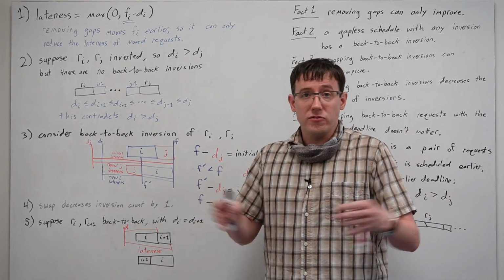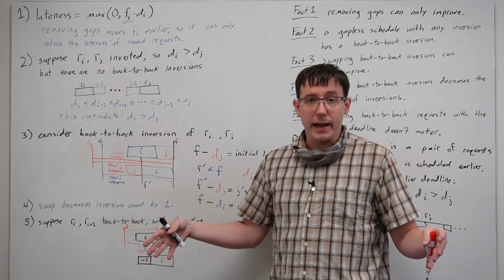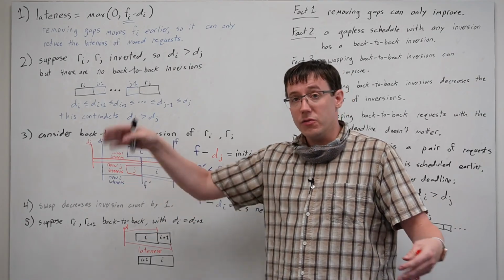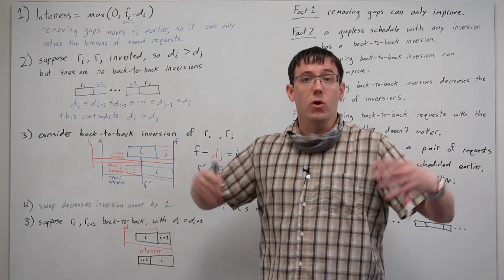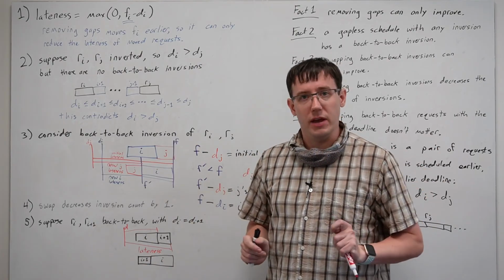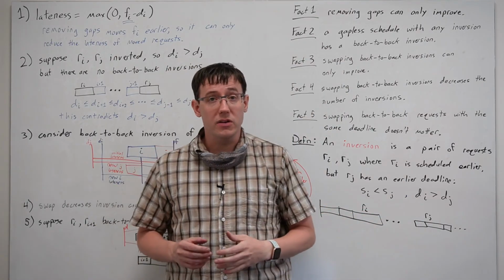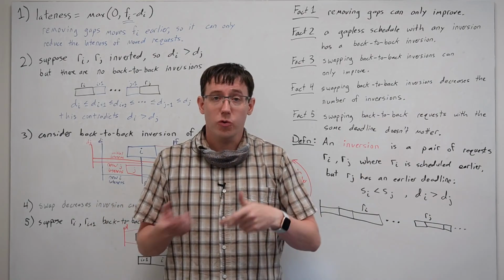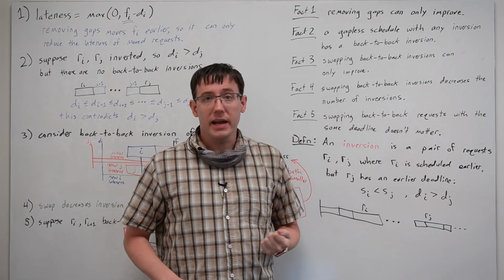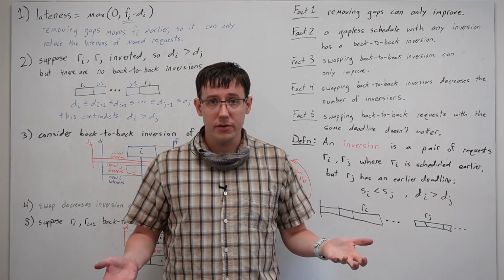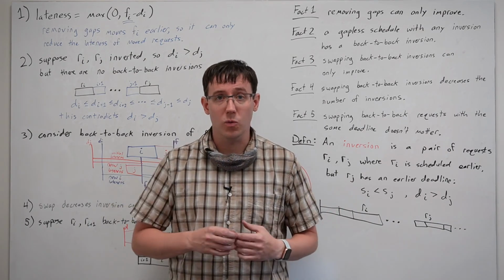So if there is a set of requests that all have the same deadline, that are all scheduled back to back, then only the finish time of the last of those requests matters for the worst case lateness overall of the schedule. So now that we've proven all 5 of these facts, we know that we can take any schedule and transform it into the greedy schedule by swapping back-to-back inversions until there are none left. And that process can never make the overall lateness worse.